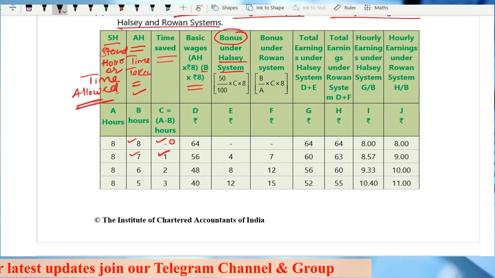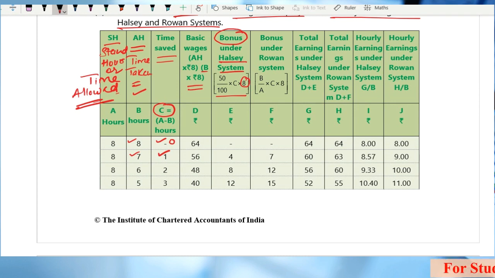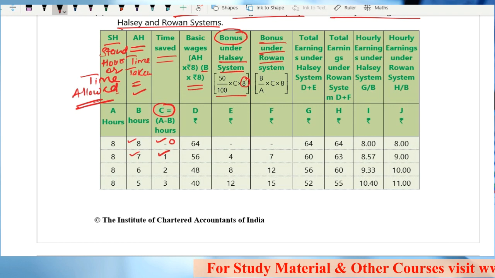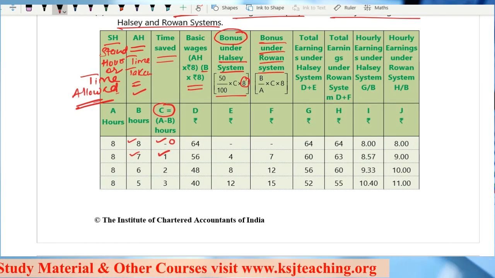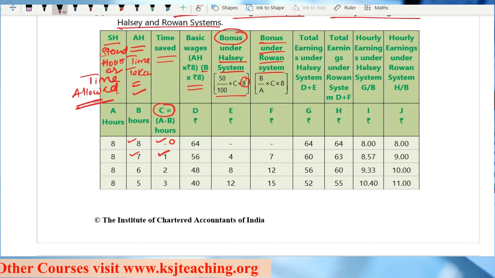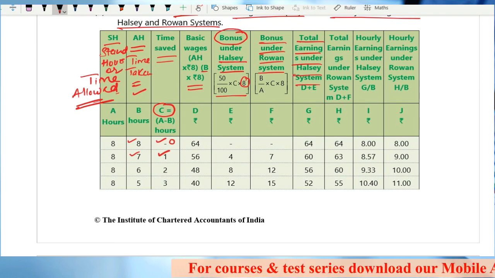Bonus under Halsey system, 50% of time saved, that is C, multiplied by wage rate, that is 8. So you can calculate. Clear? Similarly, bonus under the Rowan system, you know how to calculate bonus under Rowan system. The proportionate value, that is time taken divided by time allowed multiplied by time saved multiplied by wage rate. You can calculate, right? Now, total earnings under Halsey system.